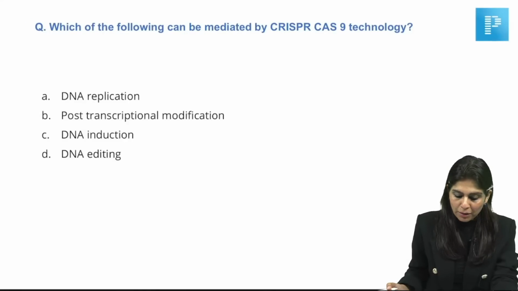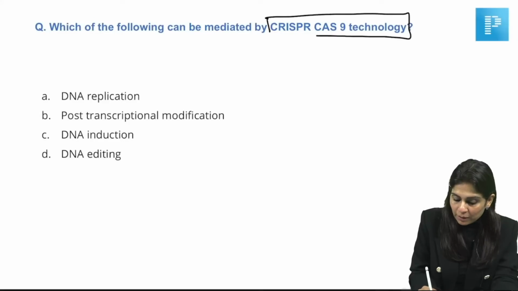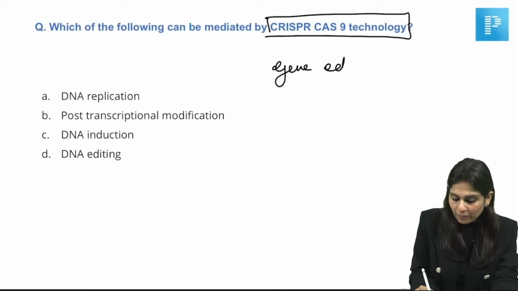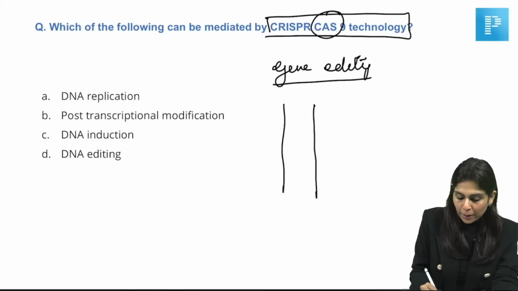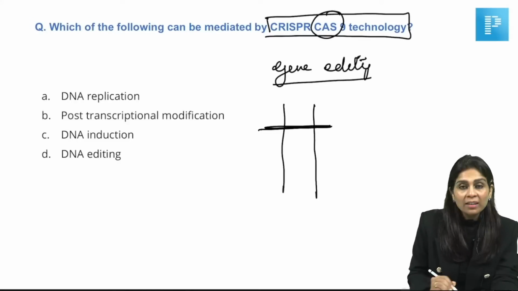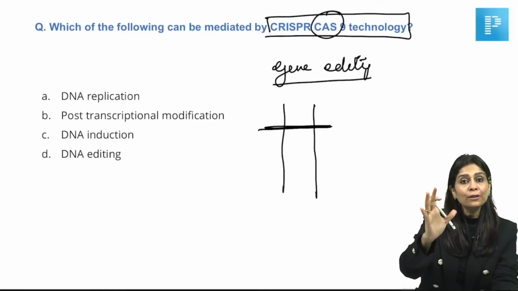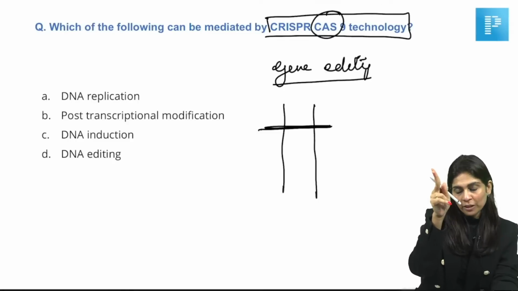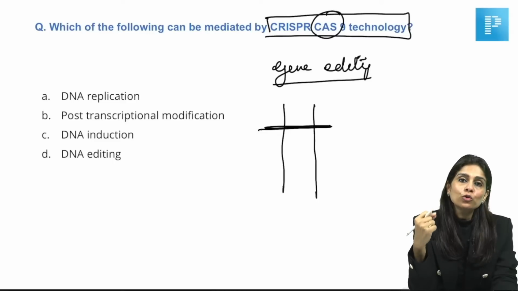Which of the following can be mediated by CRISPR-Cas9 technology? So this we have discussed so many times. I've told you about the CRISPR-Cas enzyme system. It is used for gene editing, right? It is used for gene editing because the Cas enzyme is an endonuclease that can make a double-stranded DNA break at specific sites. So if you can synthesize a Cas enzyme which can target specifically the site of mutation causative of a disease, what will the Cas enzyme do? It will go and cut the site of mutation and it can be repaired. So it is used for gene editing.